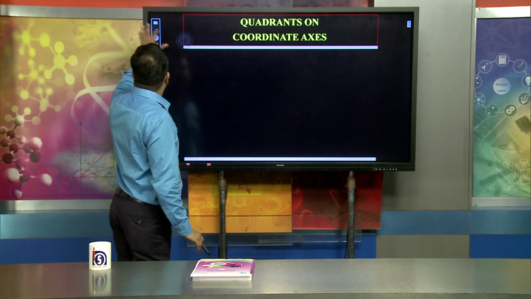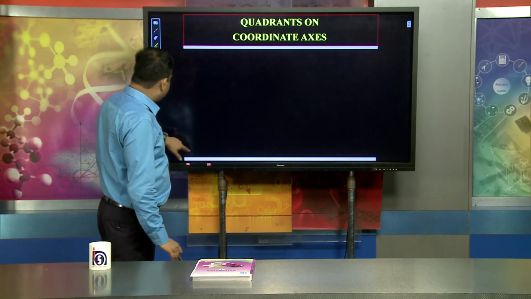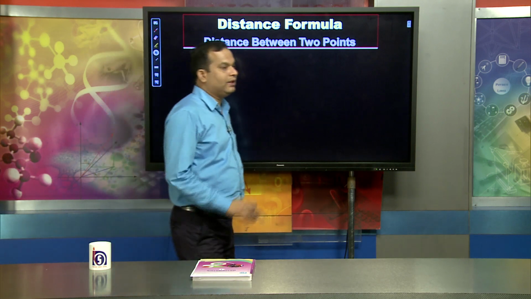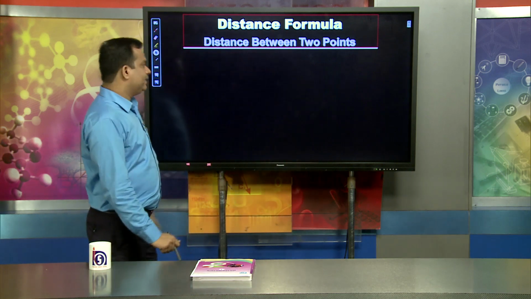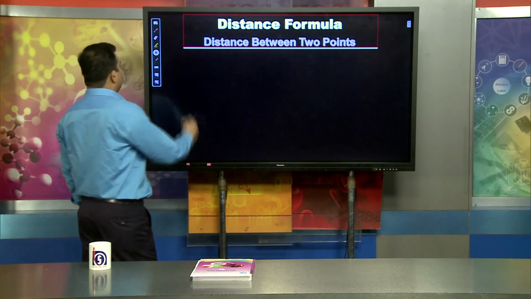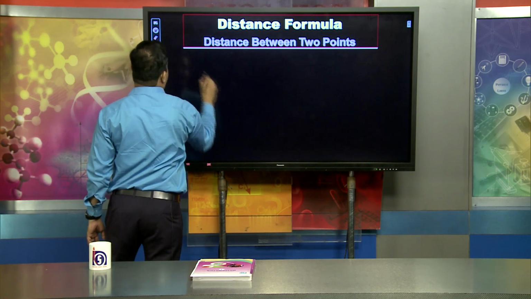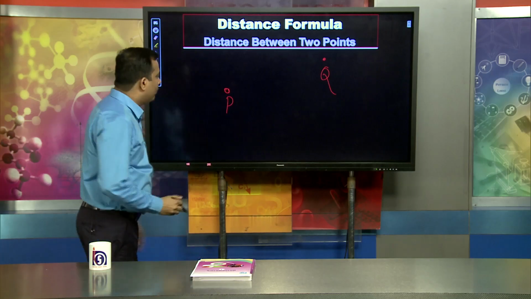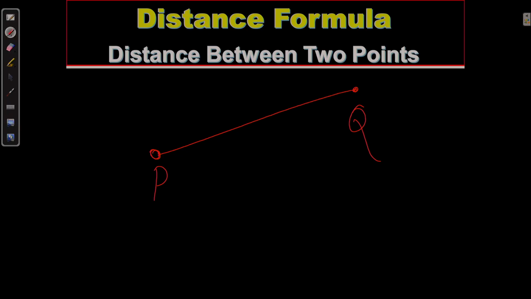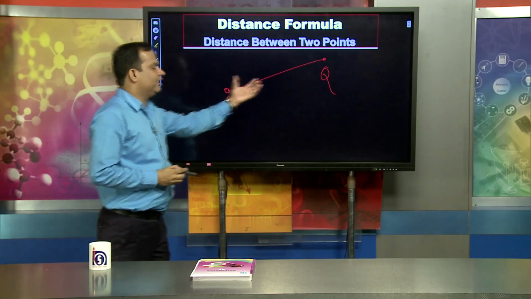When talking about the quadrants, the next part we must understand is the distance formula, which is very important: the distance between 2 points. Suppose this is one of the points, suppose P, and this is another point, Q. Now, the question is, how do we find the distance between P and Q?